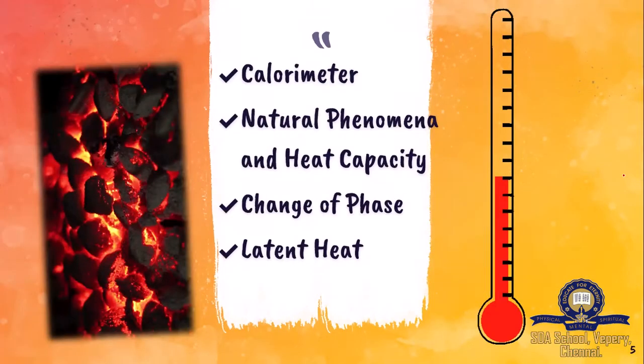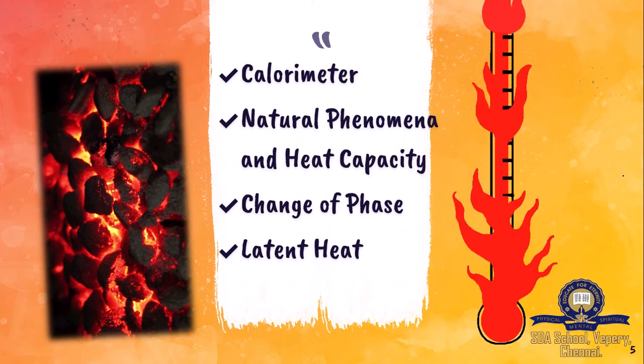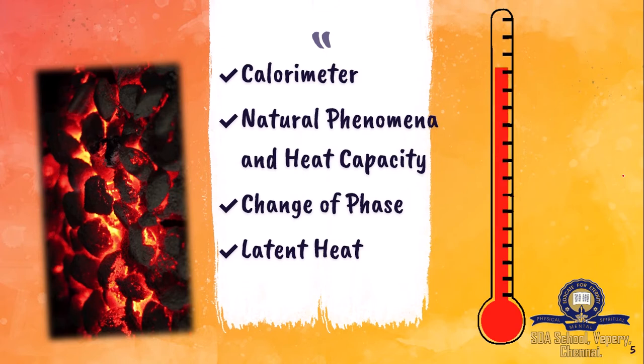So what are the topics that we are going to discuss today? We'll be discussing the specific heat capacity of a few different and common substances, then the calorimeter, an interesting instrument, and where this heat capacity is found in nature. We are learning so much theory. Is it really found around us? Is it seen around us? Yes, it is. We are going to discuss that too. And then we are going to discuss phase change. And latent heat is something left out for the next video session. So there is part 3 for this particular chapter.